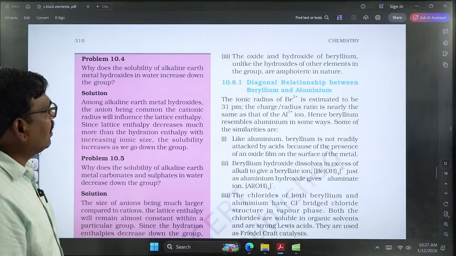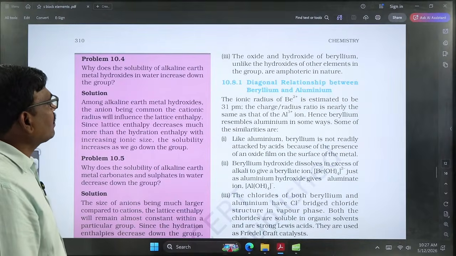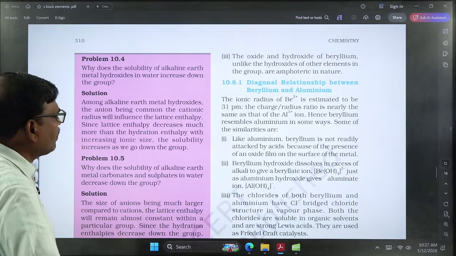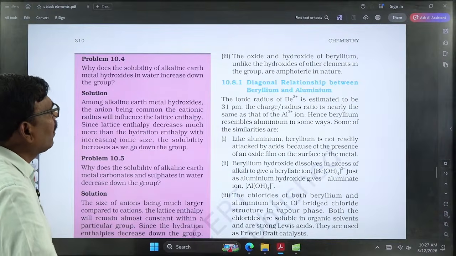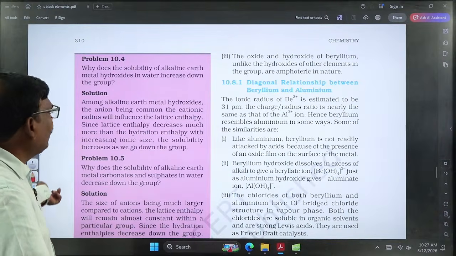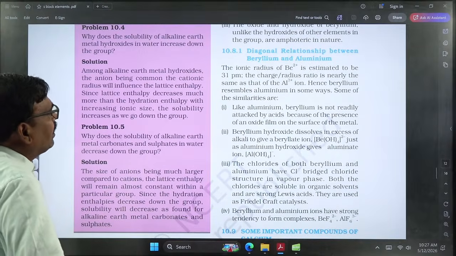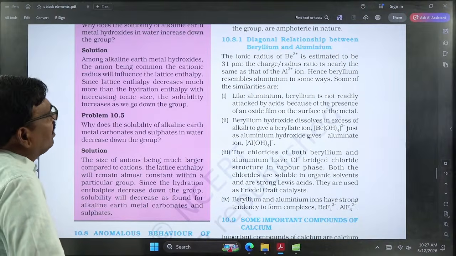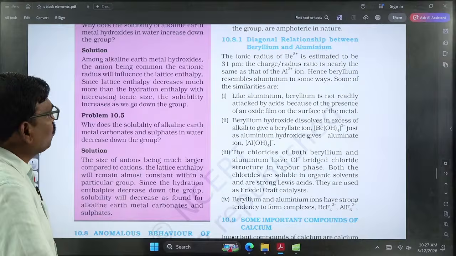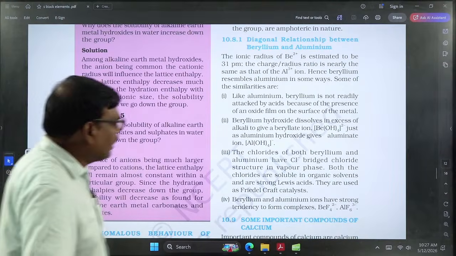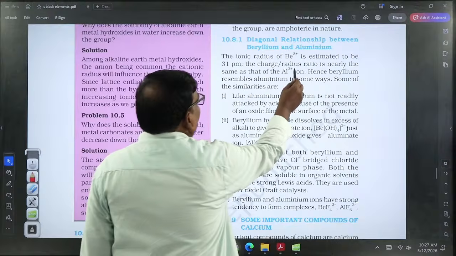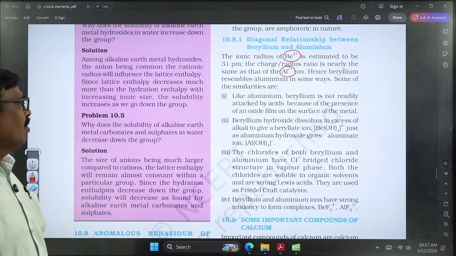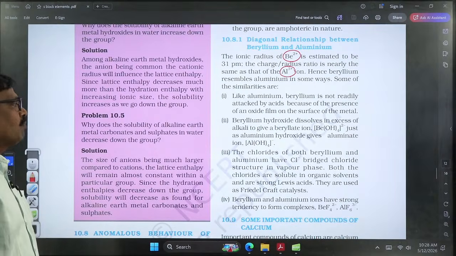Coming to the oxides and hydroxides of beryllium, they possess amphoteric nature, that means they can react with both acids and bases. And finally, beryllium is diagonally related with aluminum. Even though aluminum does not belong to this group, the size of the Al3+ ion is similar to that of Be2+. That's why even though they do not belong to the same group, their chemical reactivities are similar and they form similar types of compounds.